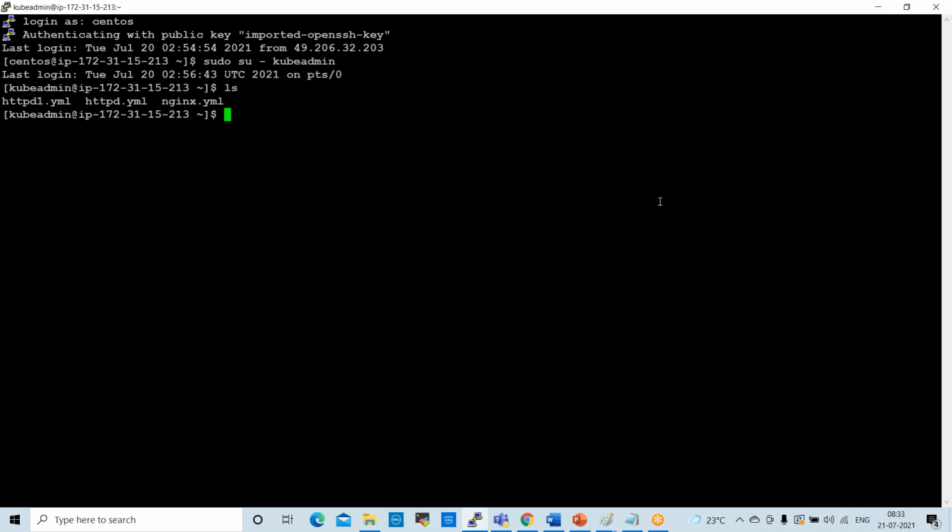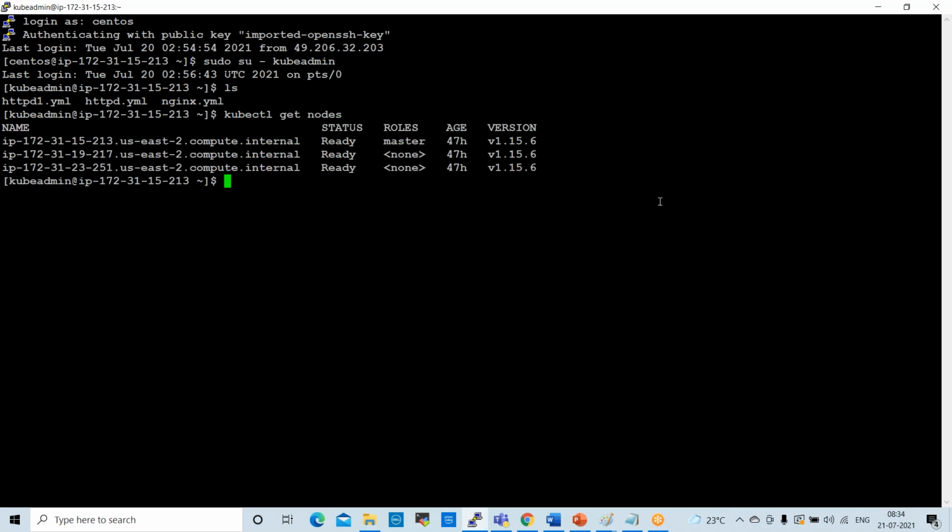These are the deployments we performed yesterday. Before going to pods, first I'll check nodes. kubectl get nodes. So these are the nodes available. This is our cluster: 2 nodes and 1 master are available.